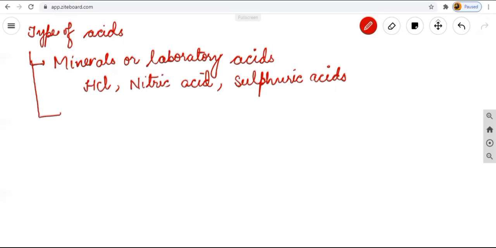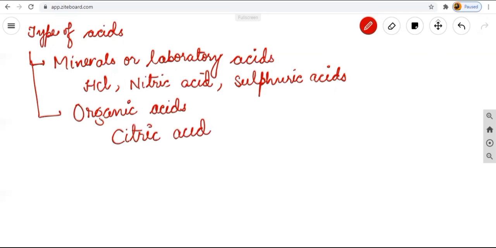But the second type of acid is known as your organic acids. What is the next part? That is known as your organic acids. Organic acids are the acids which we find in our homes also, like citric acid. I have just told you about citric acid. The next one is known as your acetic acid.